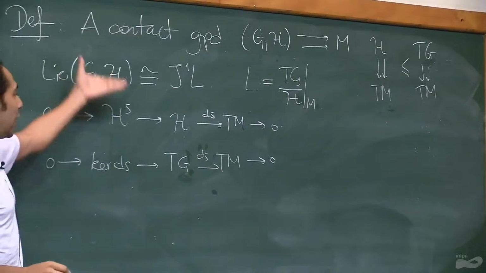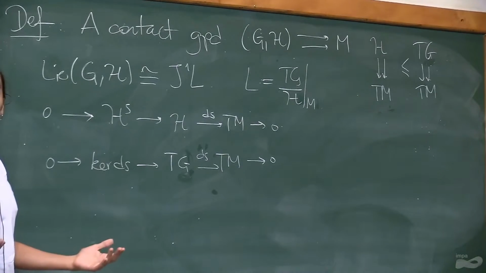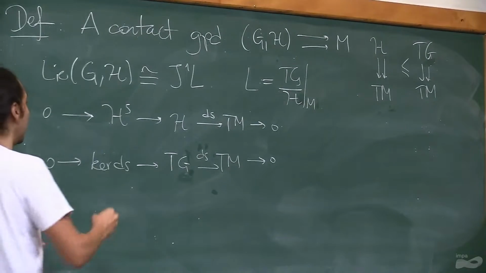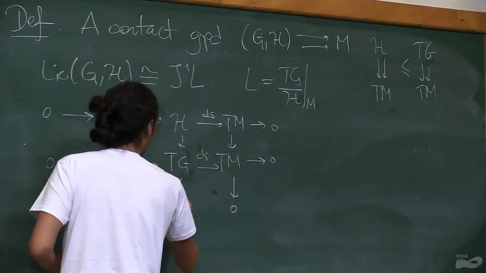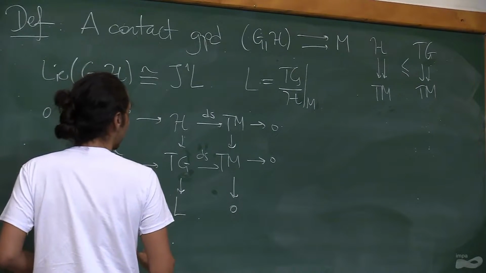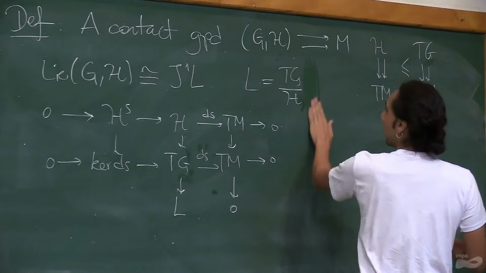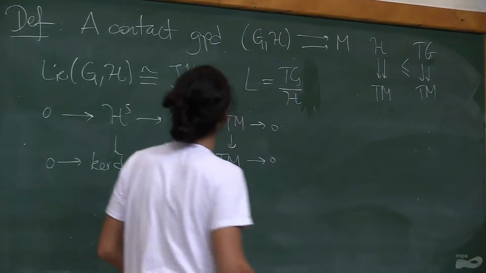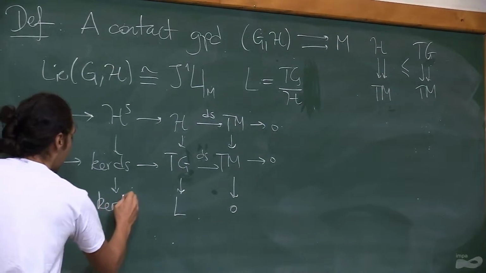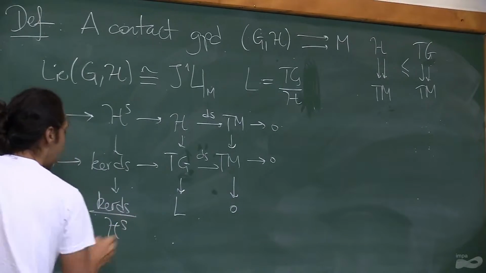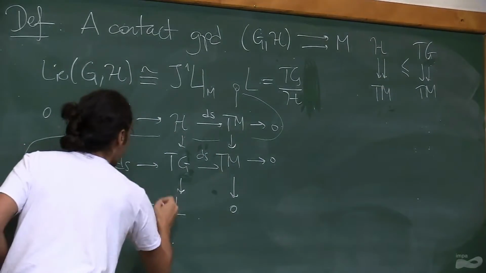Certainly, the inclusion of this exact sequence into this lower exact sequence is a map of sequences. So I've got a long exact sequence that tells me that here you have 0, here you have L, and, well, bad name, let me call this L. And here I have ker dS modulo HS, and there's a 0 here, so these two are isomorphic.